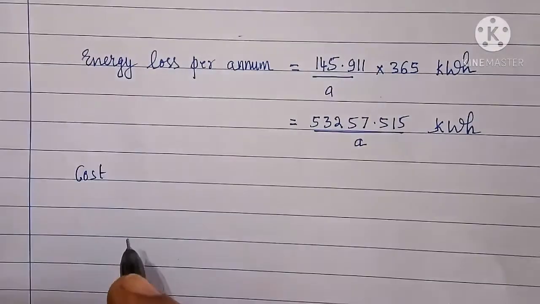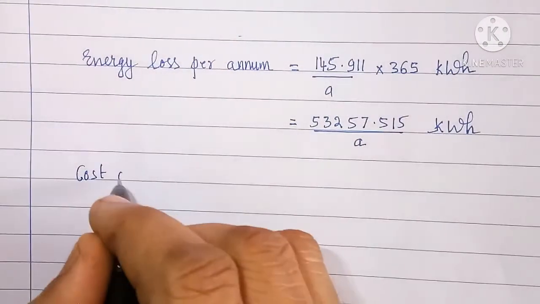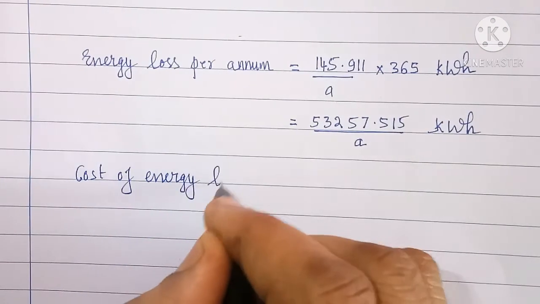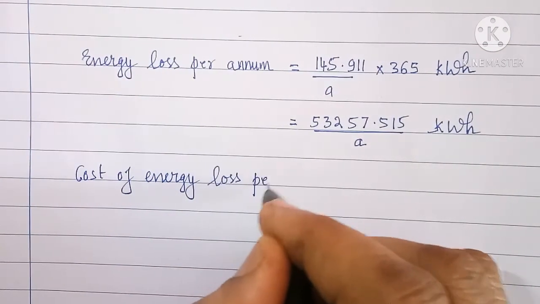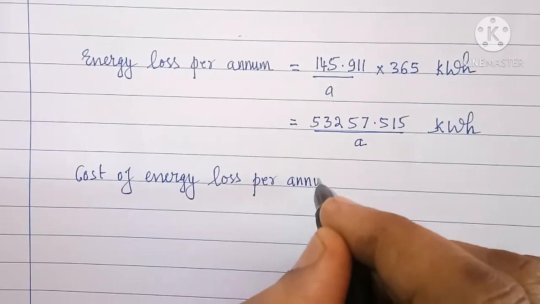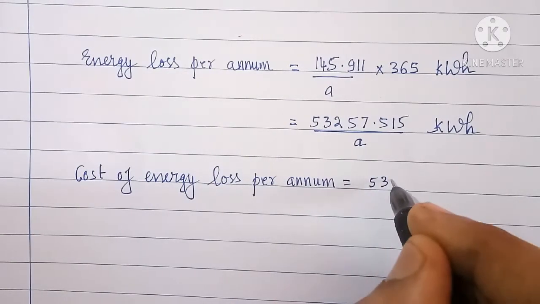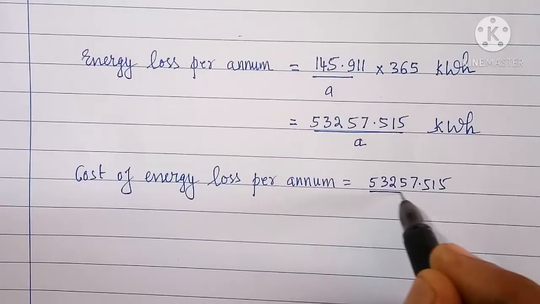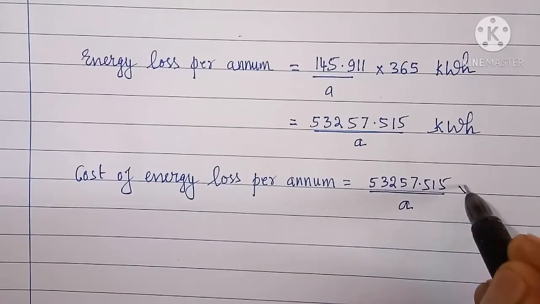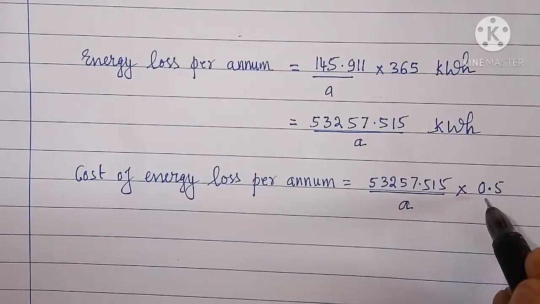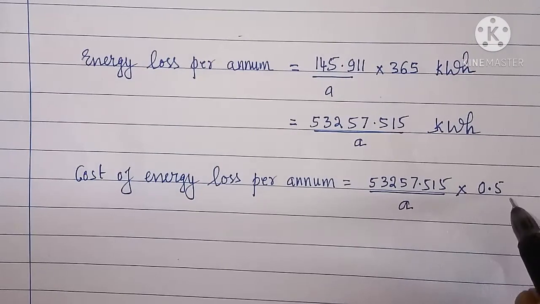Next we will find cost of energy loss per annum. Cost of energy loss per annum, that is 53257.515 divided by A into 0.5 rupees, because given is 50 paise per kilowatt hour.